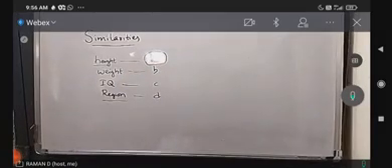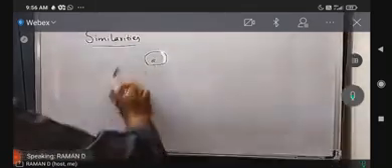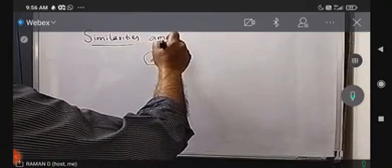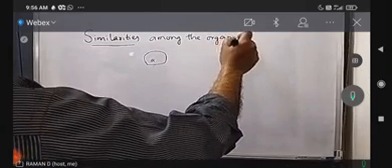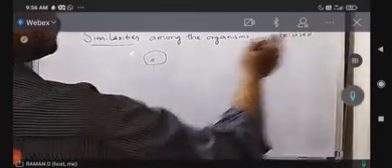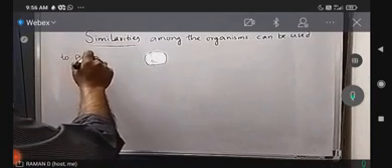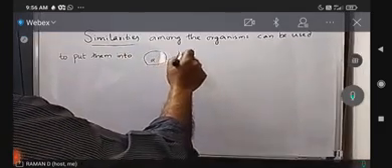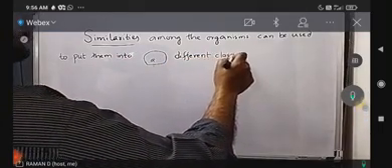So this portion is not clear, right? Let me mark this portion so that I will not write anything there. Similarities among the organisms can be used to put them into different classes or groups.